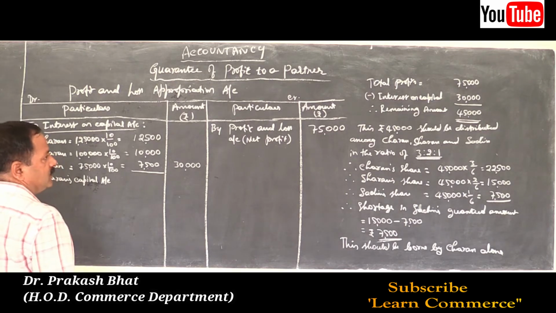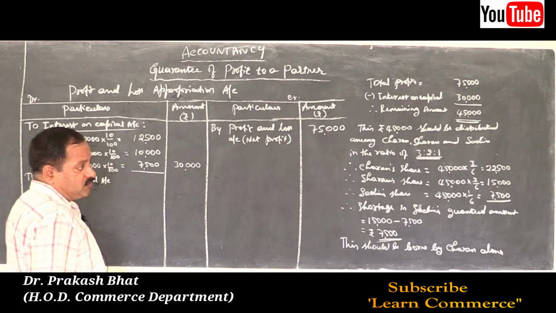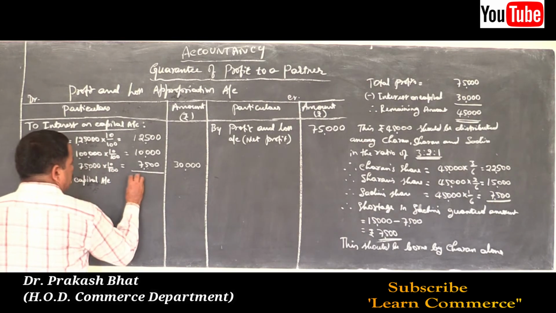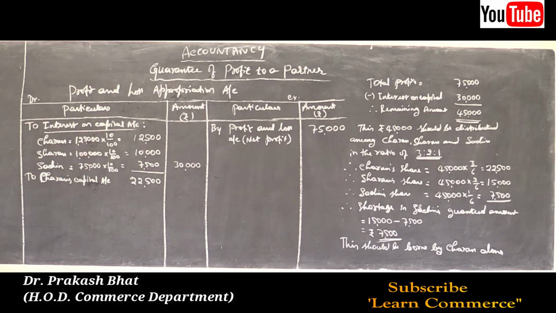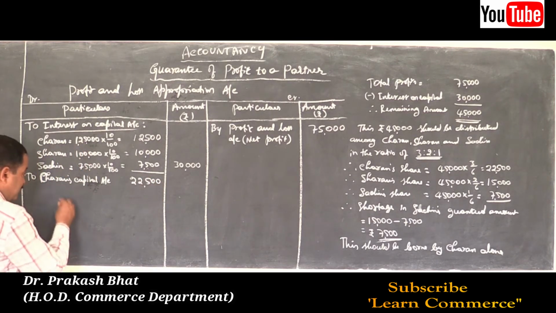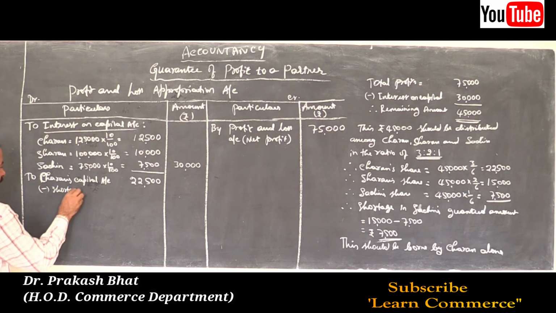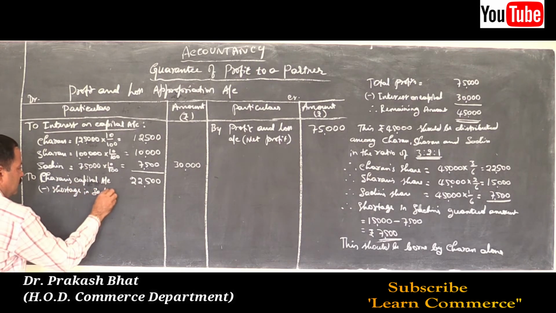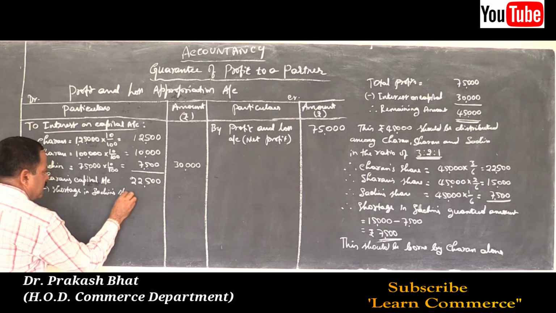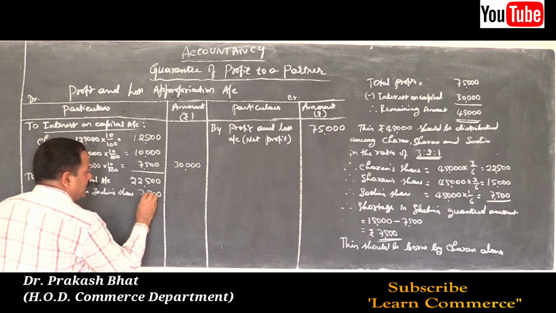The actual share of Charan is 22,500 minus the shortage in Sachin's share, 7,500.